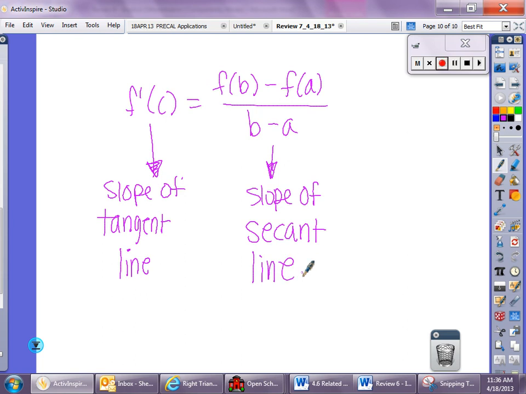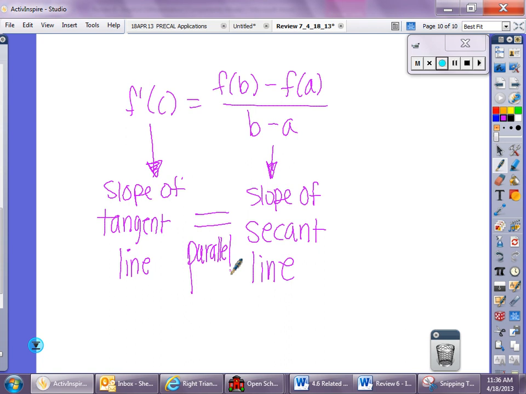Okay, and we talked about the fact that your secant and your tangent lines might intersect the curve more, but we don't care about over there. We only care about at those points. Okay. How do I make two slopes be equal? I want these slopes to be equal. So what does it actually mean about the tangent line and the secant line? What happens when two slopes are equal? The two lines are parallel.